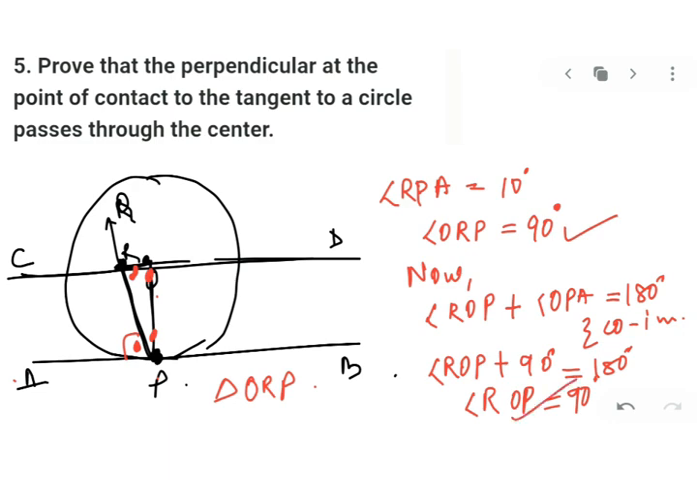Since this condition is impossible, the assumption which we have taken is wrong, that QP is nothing but equal to PO. So QP and PO are the same. So that means the perpendicular which is drawn at the tangent will be passing through the center only. Yes.